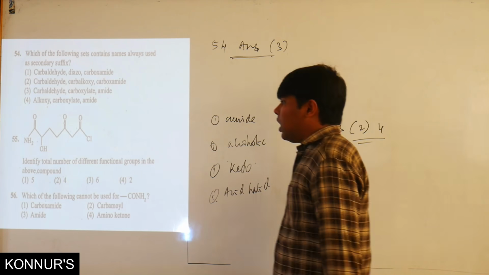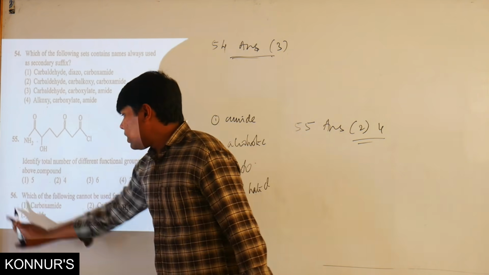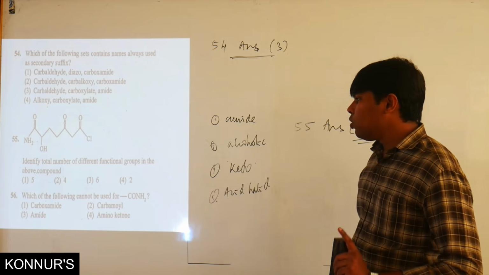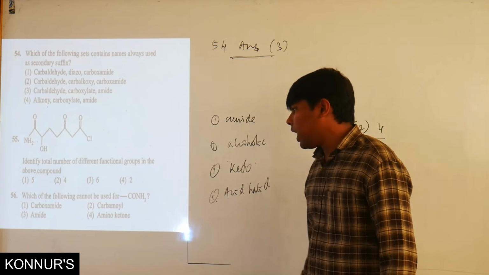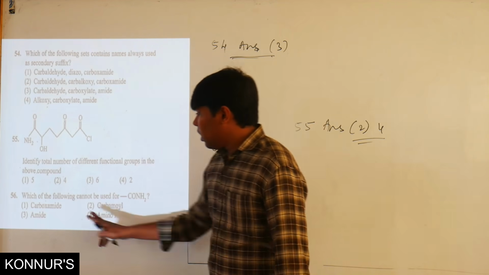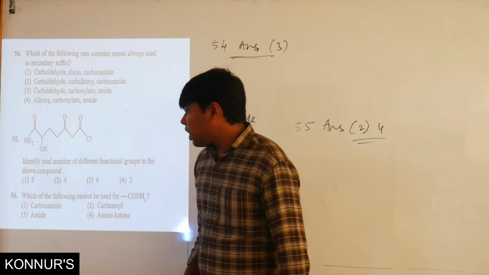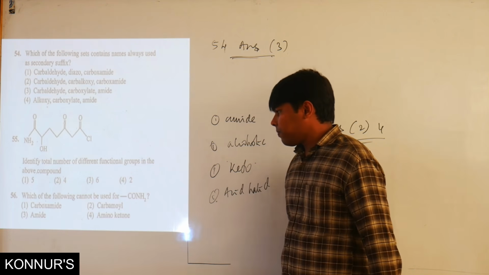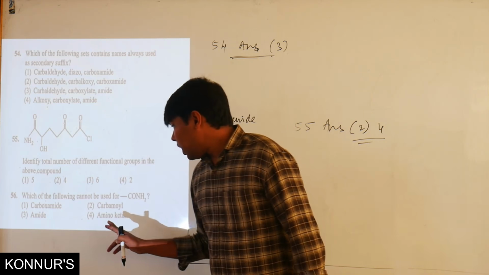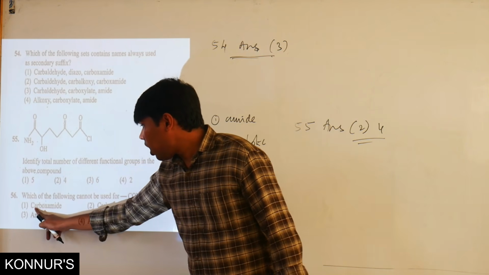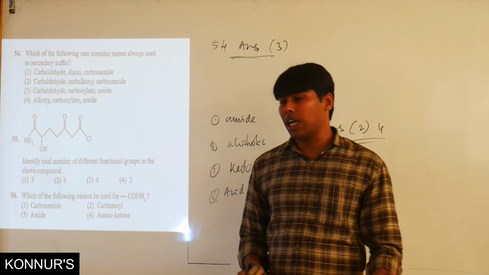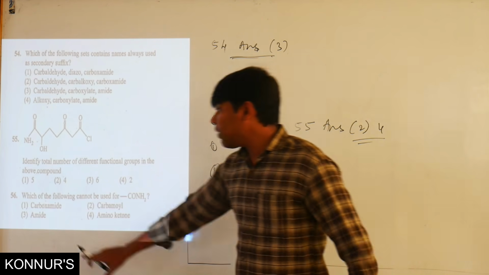Okay. Now the 56th example. Which of the following cannot be used for CONH2? Here, the first option is carboxamide. Carbamide is used, and carboxamide is also used if it comes outside the parent chain, and even amide.